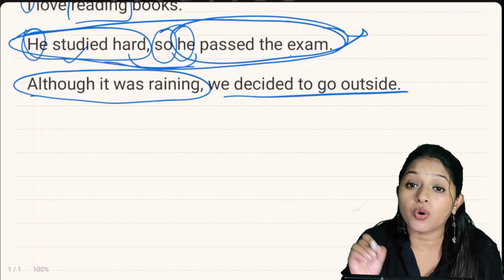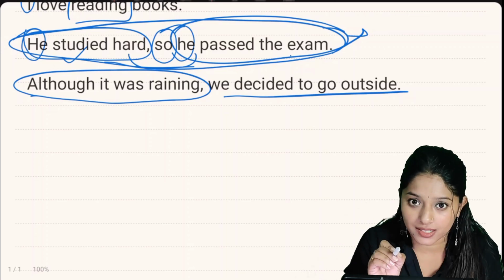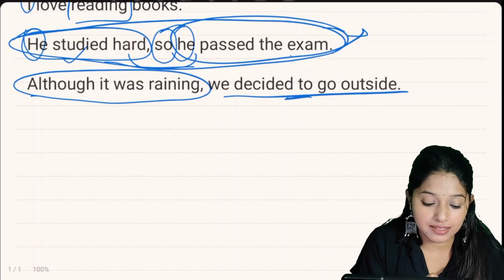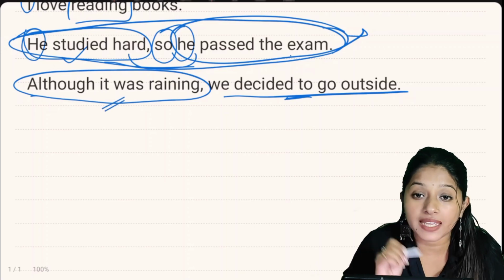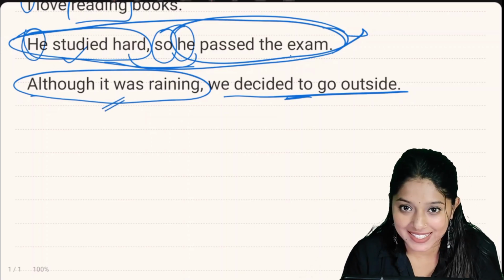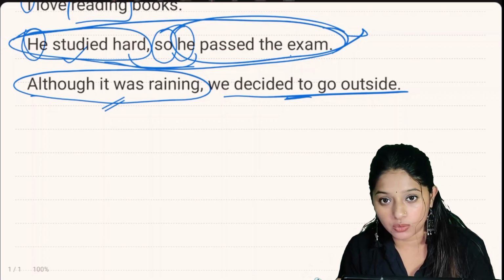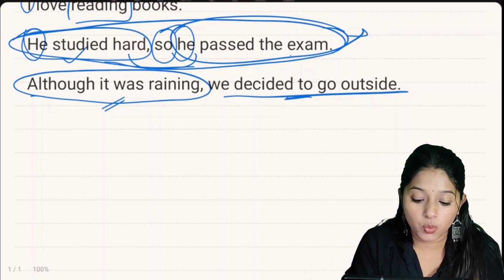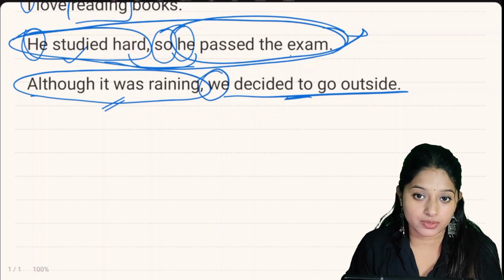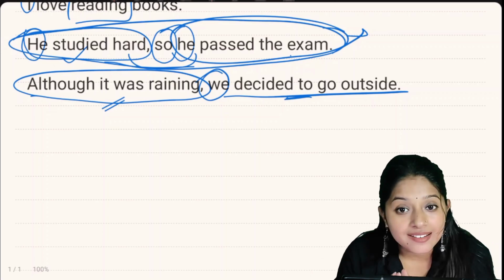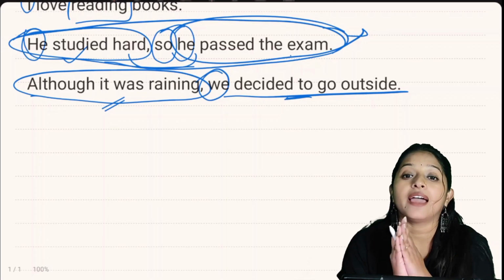We decided to go outside is a complete sentence, right? So we added the independent idea with the dependent idea to make it a complex sentence, right? Although it was raining, we decided to go out. So what is the subject here? We decided to go out. We are the subject. Okay, so create these kinds of sentences and comment down below.